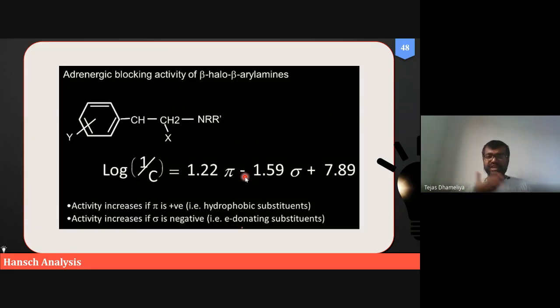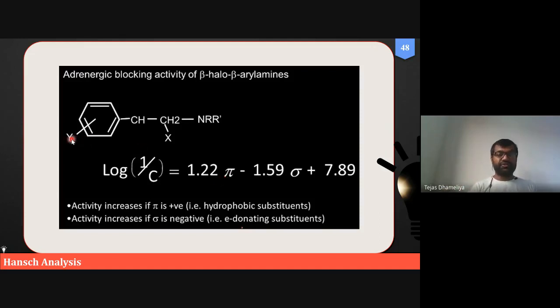So what should we understand from this equation? We understand that a plus pi is beneficial for our activity, meaning we should increase hydrophobicity. But the question is, how should we increase the hydrophobicity? If we want to increase the hydrophobicity, then we should incorporate more phenyl groups in our structure.